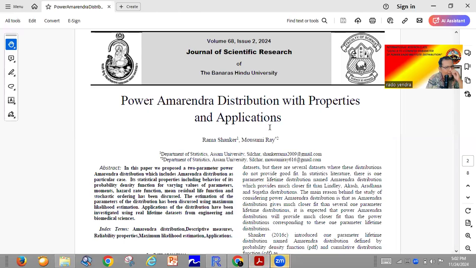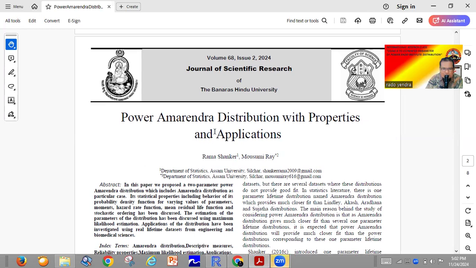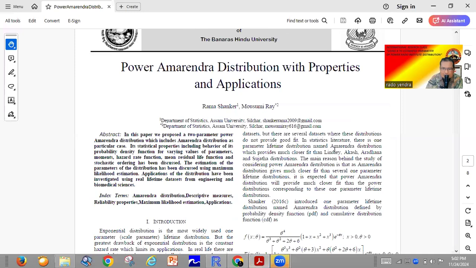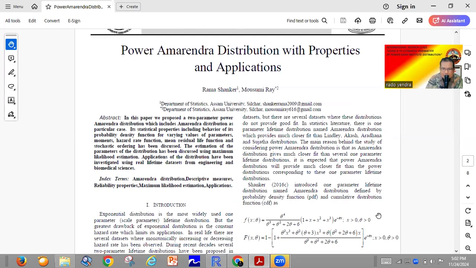Based on the international research article with the title Power Amarendra Distribution with Properties and Application, published in 2024. In this research article, we will find a density function, namely the Amarendra distribution. The Amarendra distribution is the same as the Rama Sukhadha distribution with k equal to 4.